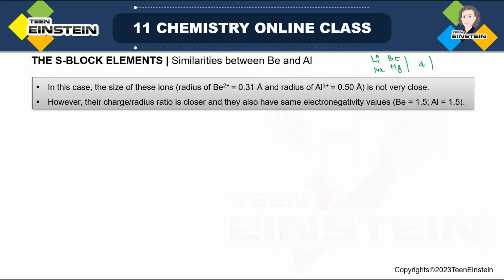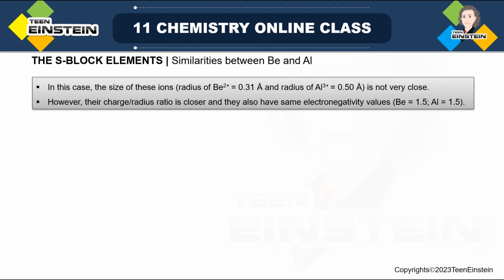After that there is the D block, then the P block starts. In the P block the first group is 13. Boron is the first element, the next element is aluminum. Now see, these two have a diagonal relationship just like between lithium and Mg. So here we will see what similarities are present between Be and Al, that is aluminum.